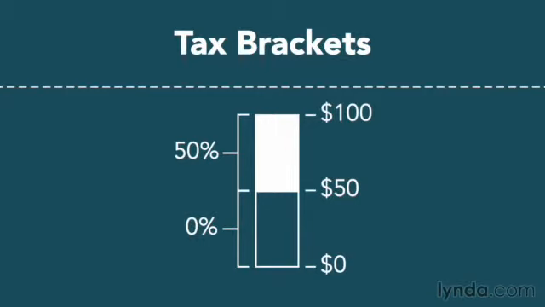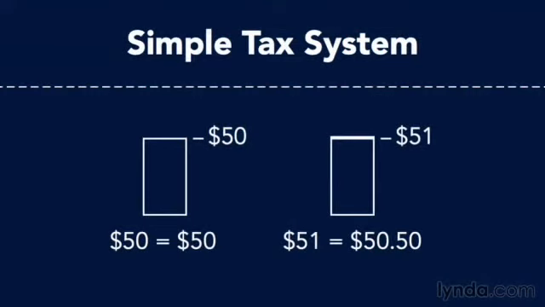But let's think, should we be sad that we got a raise in this case? We went from making $50 to $51. Does that cost us any money? Well, no, it does not. Because when I make $50, I have the $50 and I don't pay any tax. If I make $51, yes, it's true that I now have to pay half of that $51st in tax. So I have to pay 50 cents in tax, but I get to keep the other half. So if I make $51, I have the first 50 tax-free, and I get to keep half of the $51st, so I have $50.50. Going to the next tax bracket doesn't cost you any money. It just means you have to pay a different rate on the extra income that you're going to make. So don't be afraid of making more money and going into the next tax bracket. That's a cause for celebration.